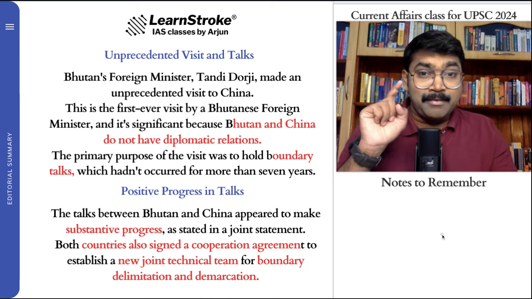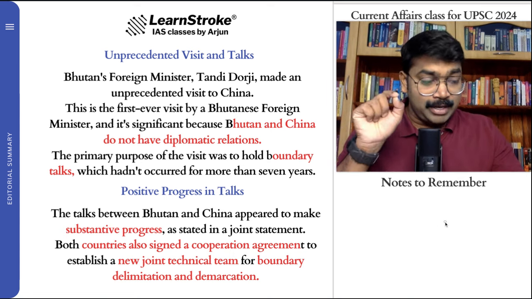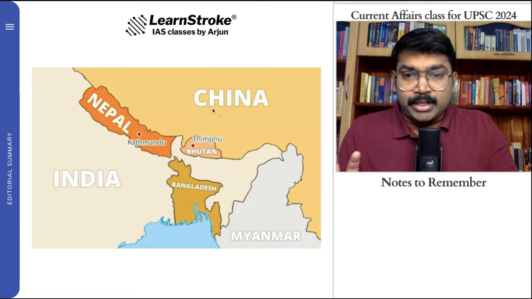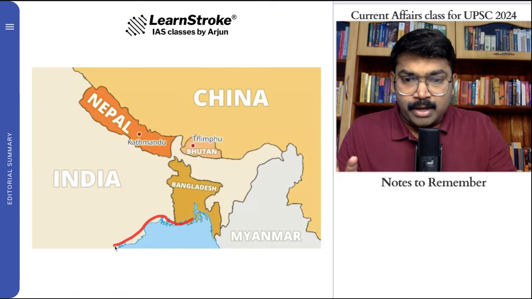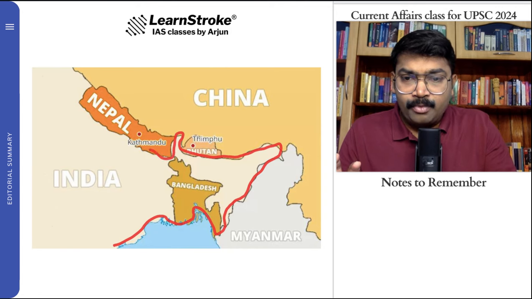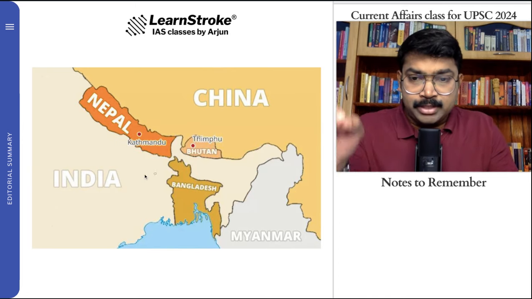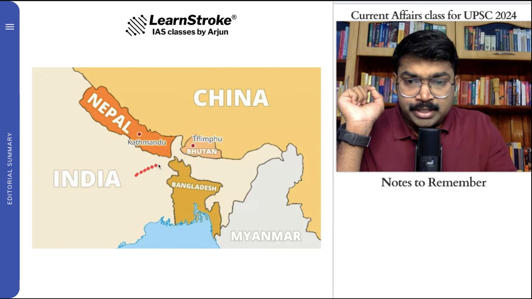So definitely India will be concerned at this. When there is going to be a boundary demarcation, definitely India will have a concern. Let's take a look at this. Let's check the map. We have India completely going around Bangladesh, and in this you can see this is the point of India, and definitely on this side we have Nepal. So always understand Bangladesh is actually in between this, and there is a small region that goes through this.